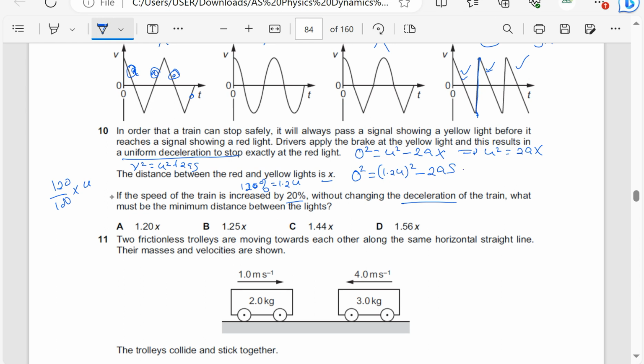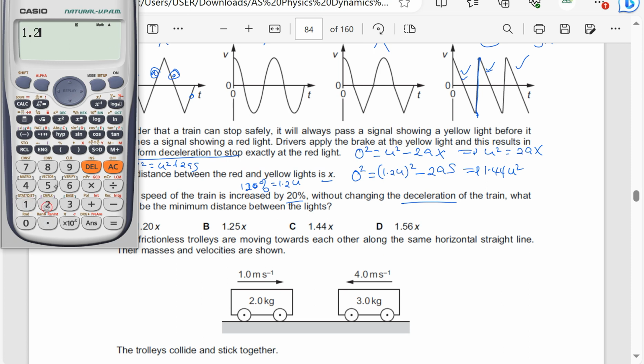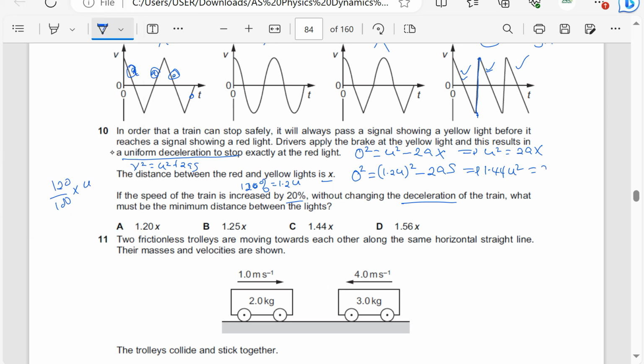So what does this imply? This time, when I square 1.2, I get 1.44. So 1.44 u squared should be equal to 2as.